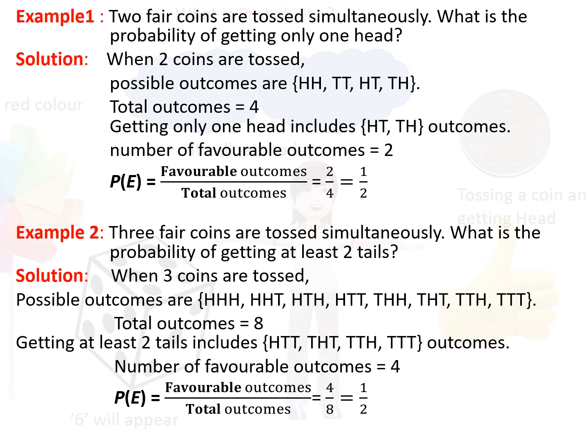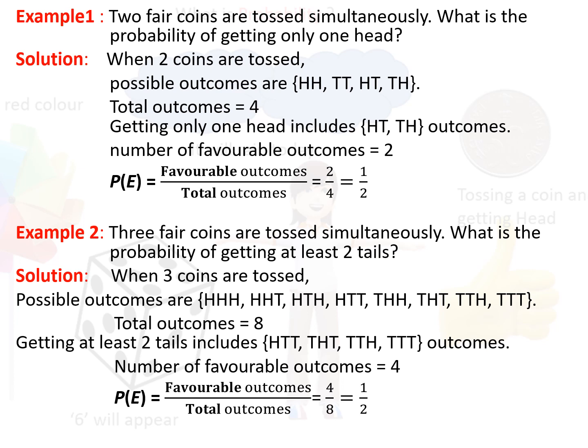Next example is 3 fair coins are tossed simultaneously. What is the probability of getting at least 2 tails? See, when 3 coins are tossed, we will have possible outcomes as head head head, head head tail, head tail head, head tail tail, tail head head, tail head tail, tail tail head, and tail tail tail, which are 8 in number. So getting at least 2 tails includes head tail tail, tail head tail, tail tail head, tail tail tail.